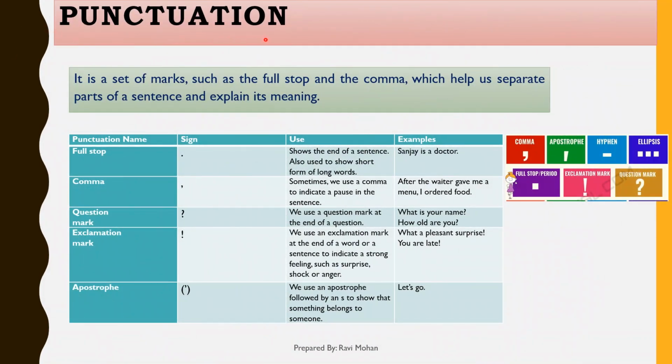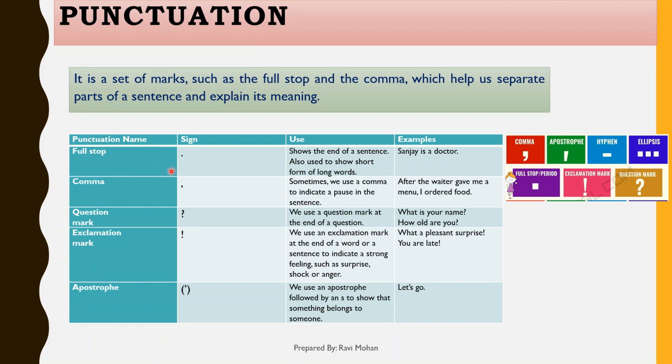Next is punctuation. It is a set of marks such as full stop, comma, question mark, exclamation mark. It helps us to separate parts of a sentence and explain its clear meaning. Punctuation is also a very important part of sentences and it has some rules. Now understand their usage with the help of a punctuation table.